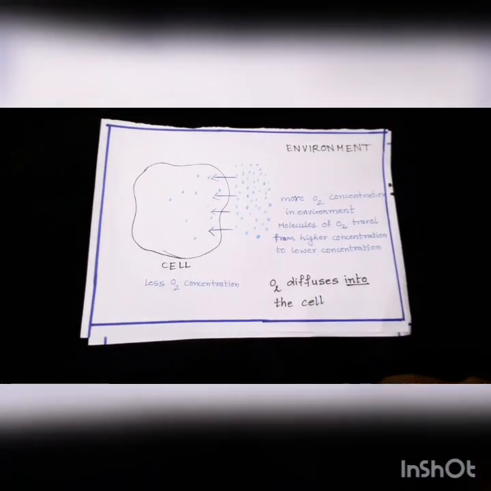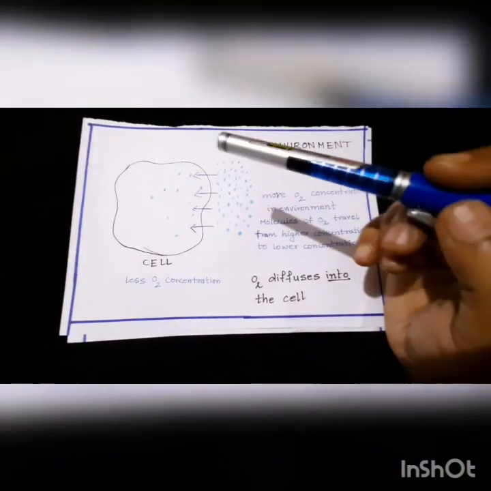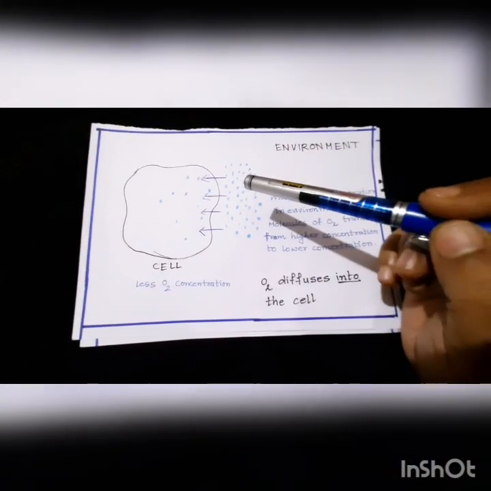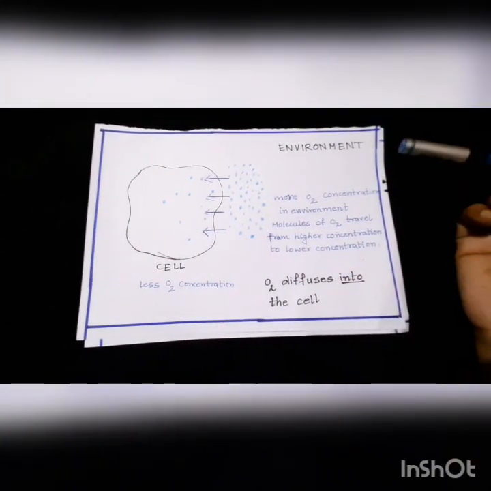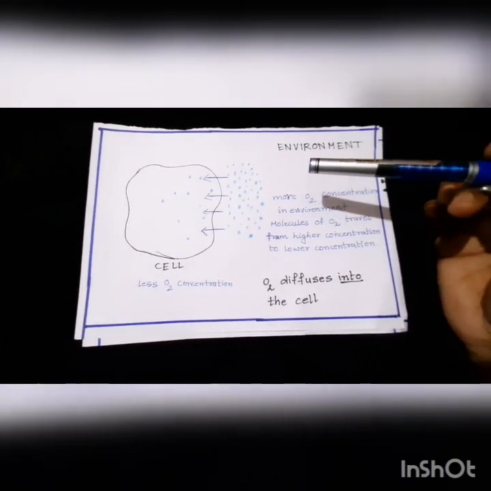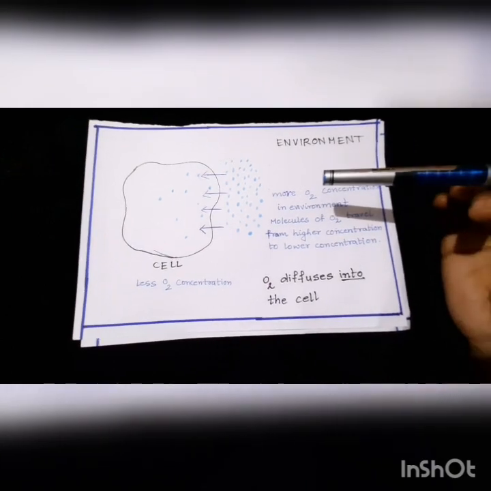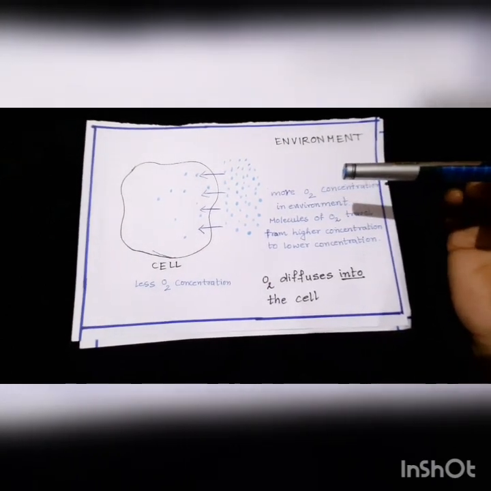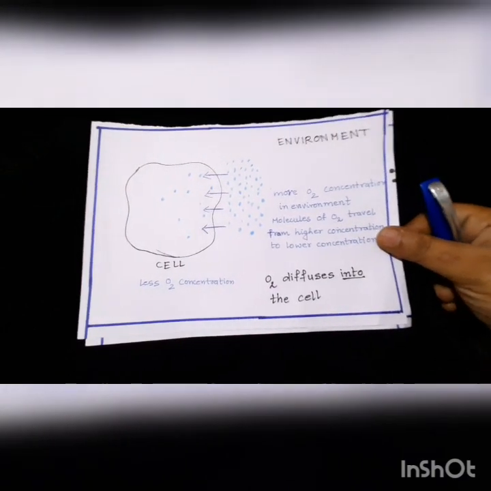Here you can see in the diagram this has been indicated with the help of the arrow marks which are indicating how the O2 molecules are moving into the cell. This is happening by diffusion. Here the cell is not utilizing its own energy to pull the O2 molecules. So diffusion is definitely a passive transport. Here the oxygen has moved into the cell by diffusion.